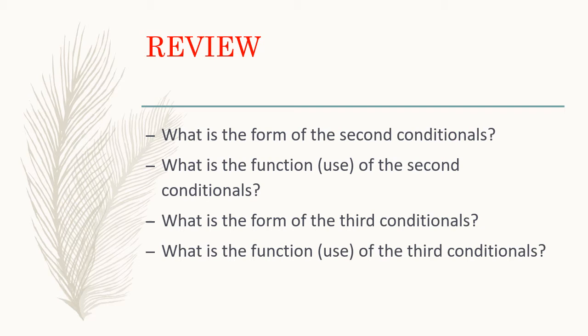We learned that our third conditionals have the longest pattern among the four conditionals. So last review question, what is the function or the use of the third conditionals?